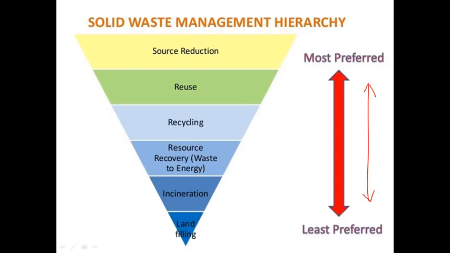You should not use one-time disposable items; you have to use reusable material. That is source reduction, and it is the most preferred, at the top level. You have to prefer this one.